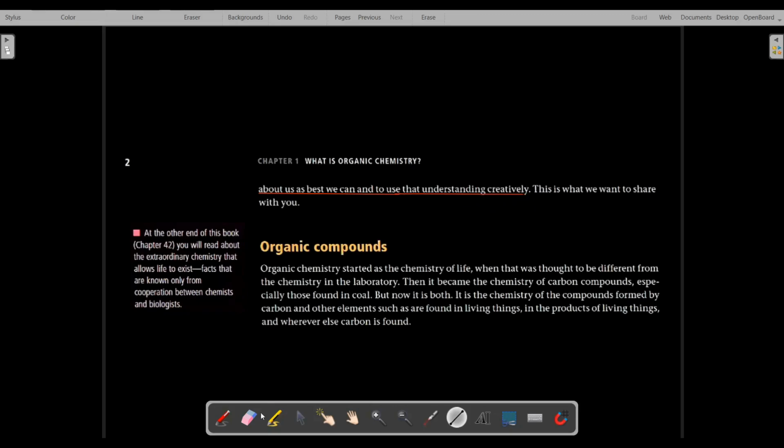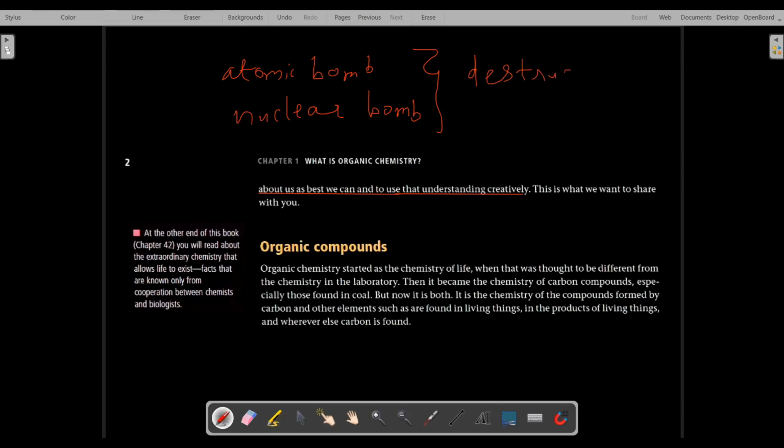For example, the nuclear bomb or atomic bomb is a destructive creation. These are not creative. These are destructive creations. So we should avoid this, because this is not creativity. This is destructive creation.